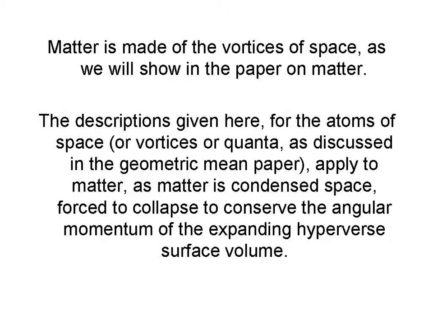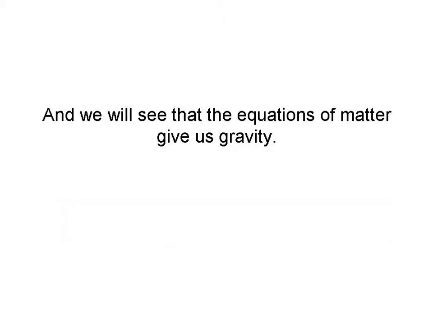Matter is made of the vortices of space, as we will show in the paper on matter. The descriptions given here for the atoms of space, or vortices or quanta, as discussed in the geometric mean paper, apply to matter, as matter is condensed space, forced to collapse to conserve the angular momentum of the expanding hyperverse surface volume. And we will see that the equations of matter give us gravity.